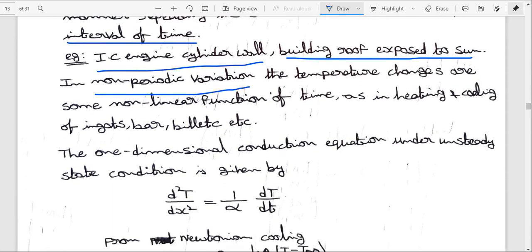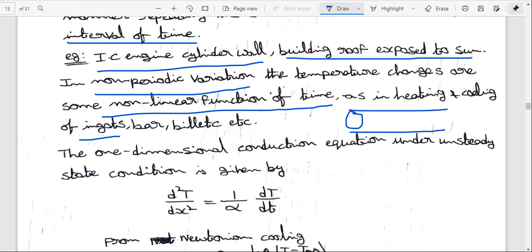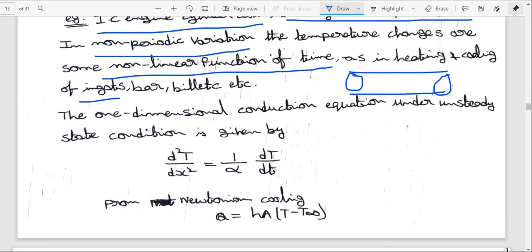In non-periodic variation, the temperature changes are some non-linear function of time. Non-periodic means a non-linear function of time, as in heating or cooling of ingots, bars and billets, etc. Ingots means solid bodies, solid shafts. So this is a non-linear function of time. Coming to the derivation, the one dimensional conduction equation under steady state condition.